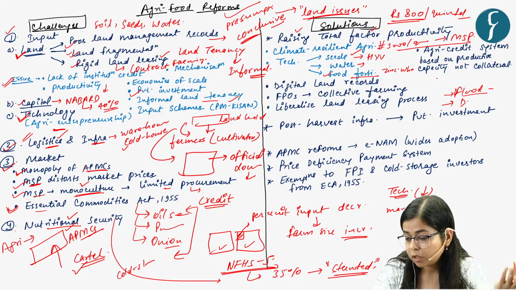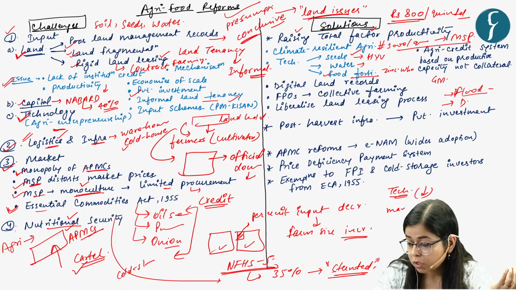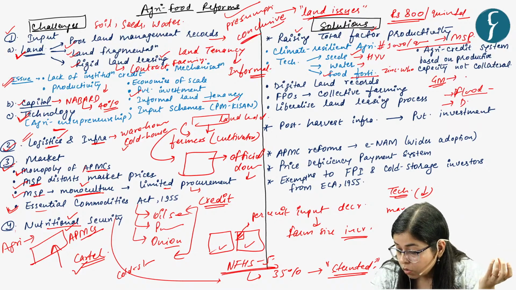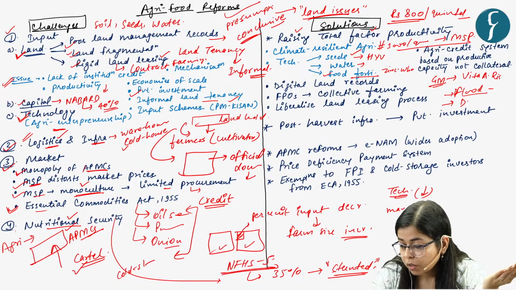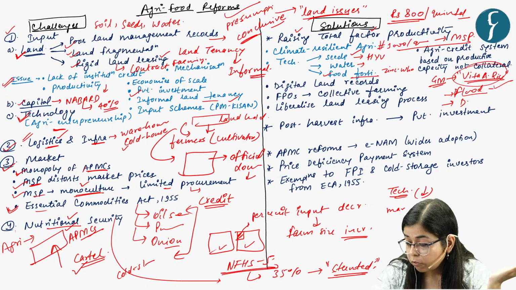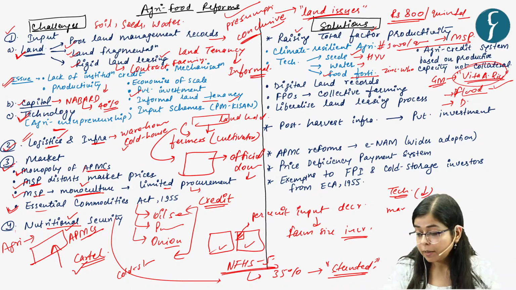And presently in India, GM crops or genetically modified crops are not allowed. There is a genetically modified crop, vitamin A rich rice, which has been rolled out in certain countries, including Bangladesh also. So India should think of rolling out these GM crops, right?